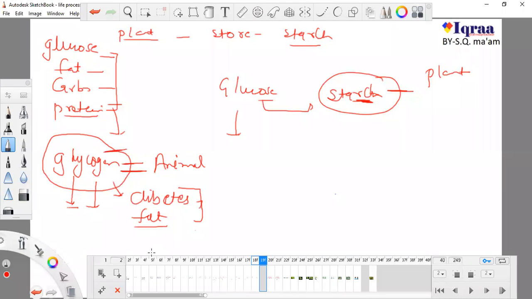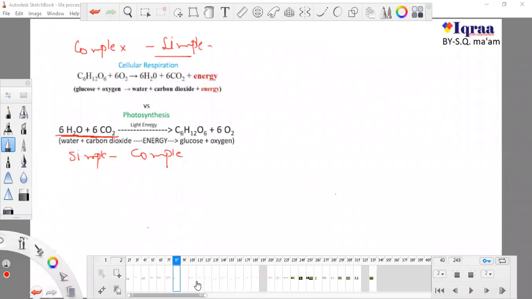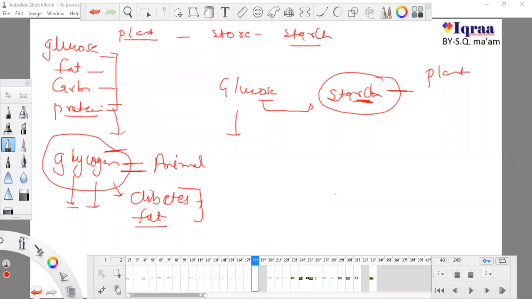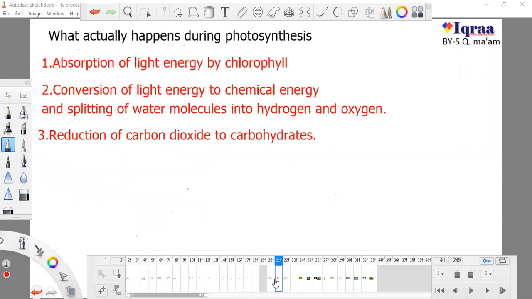So now we are going to learn about photosynthesis. I told you about photosynthesis, and also about some steps of photosynthesis. Photosynthesis: we know that photo means light and synthesis means production of food, so this is a super common equation.